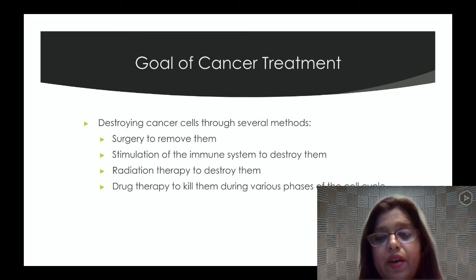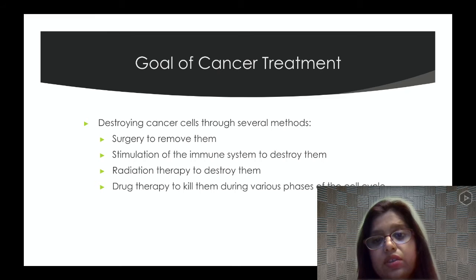That could be done in the primary area, but if there's metastasis all over the body, that's just not good. Then there is stimulation of the immune system to destroy them. We can stimulate the immune system and give certain medication that will actually kill those cells. Then radiation therapy. We can expose those tumors to radiation to destroy those cells, and drug therapy to kill them during various phases of the cell cycle. So we can also give them medications to kill them during the various phases of the cell cycle.